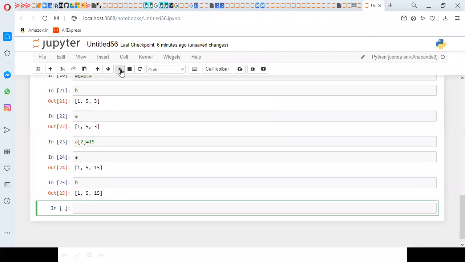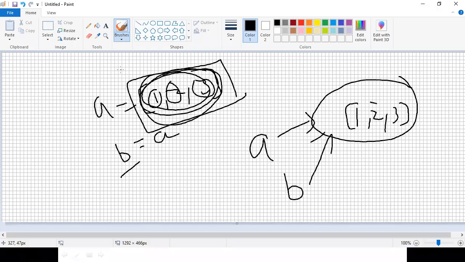But if it is pointed to another object, then you will get differences. Assume I create one more object and add one more list to A, for example 4, 5, 6. Then A is pointed to 1, 2, 3 and 4, 5, 6 also, but B is pointed to only 1, 2, 3, not 4, 5, 6.